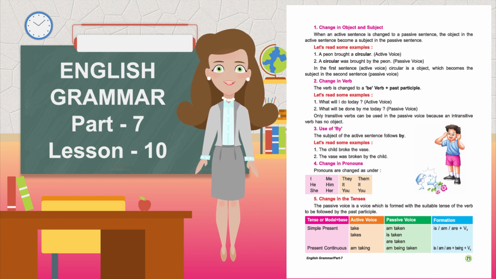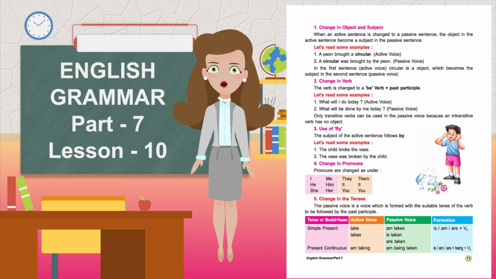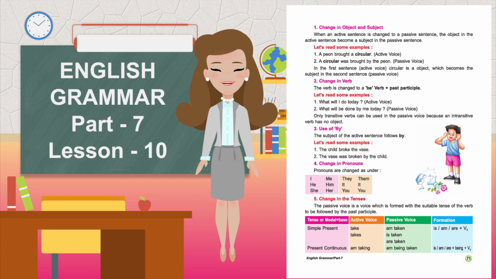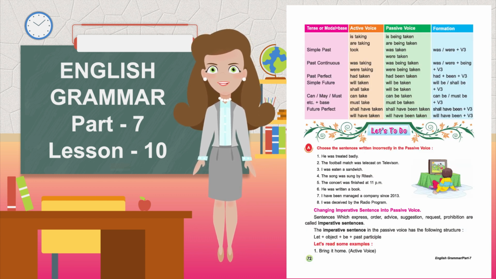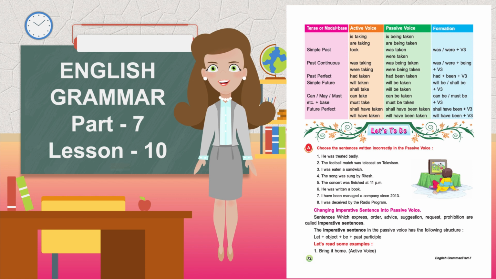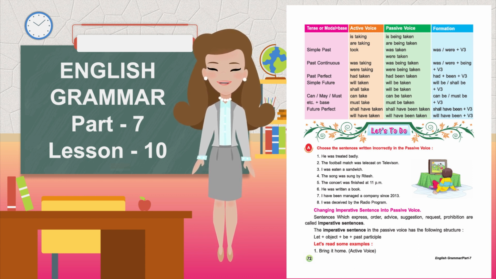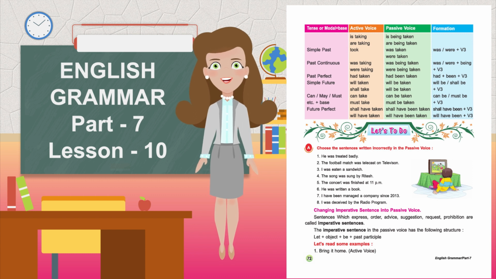Present continuous. Am taking, am being taken; is, am, are plus being plus third form of verb. Is taking, is being taken. Are taking, are being taken. Simple past. Took, was taken; was, were plus third form of verb. Were taken. Past continuous. Was taking, was being taken; was, were plus being plus third form of verb. Were taking, were being taken.